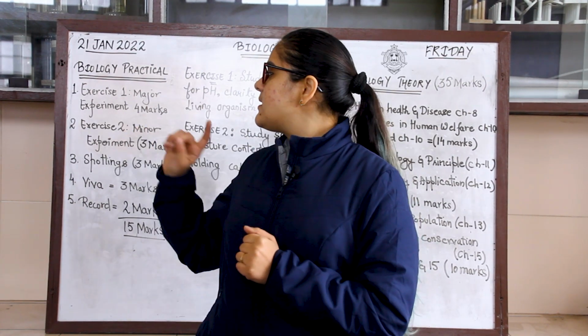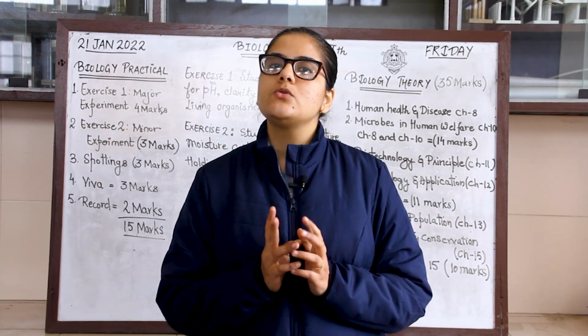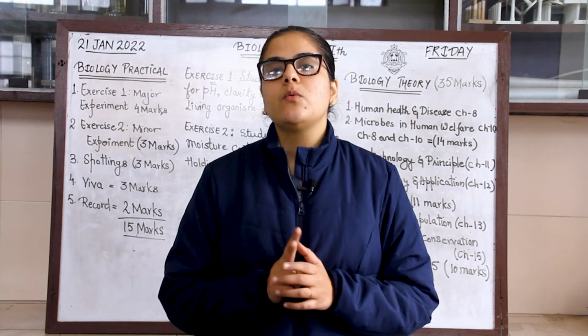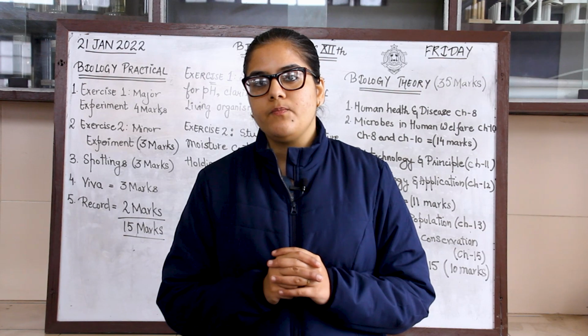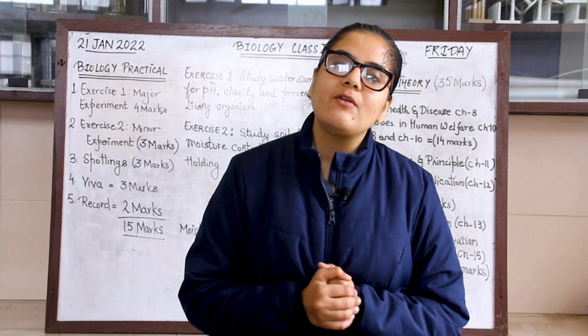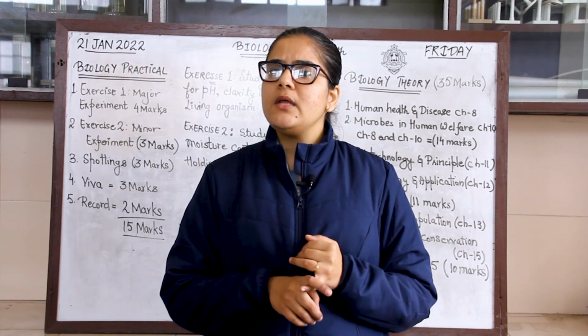The second exercise is the minor experiment, that would be of 3 marks. It includes 2 experiments, one which is linked with the soil and another which will be linked with water. And the third exercise is spotting, that would be of 3 marks. Spotting will include 3 different spots.